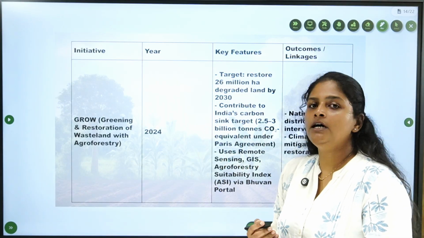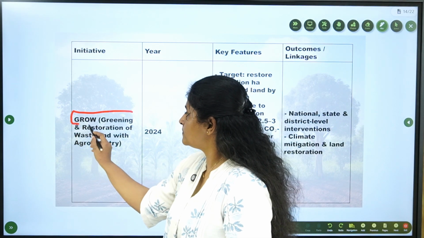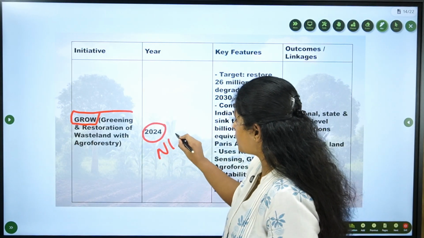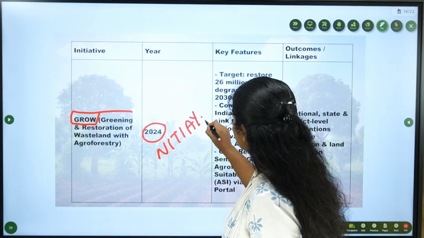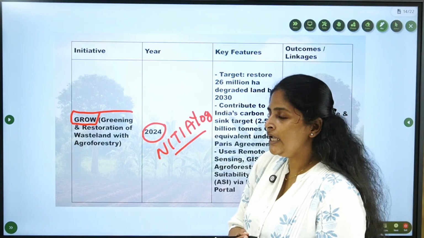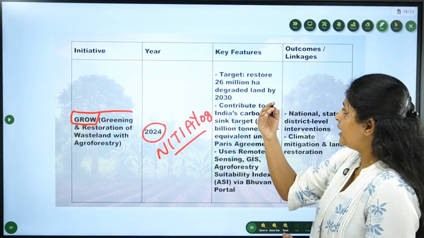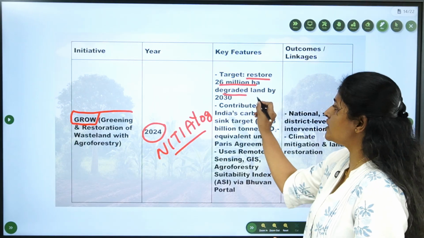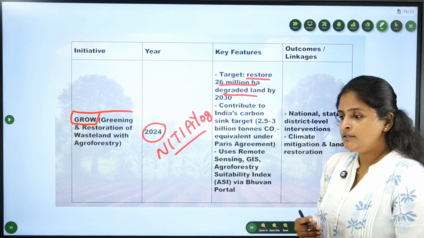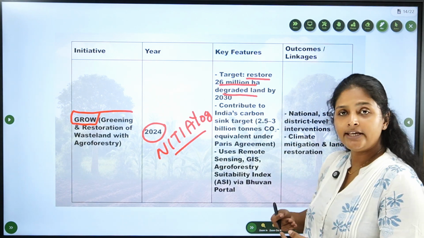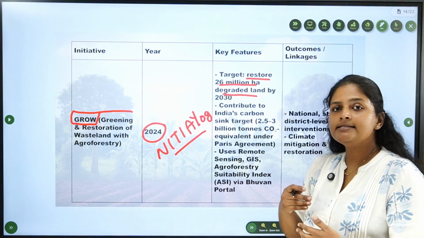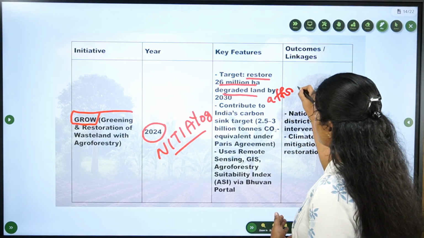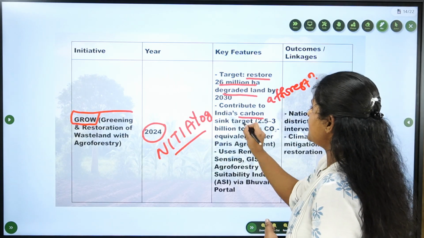Now, the third is GROW. This was introduced in 2024 by Niti Aayog. Here, Niti Aayog targets to plant trees or restore 26 million hectares of degraded land. By replanting the degraded land, apart from afforestation, it will also act as a carbon sink.